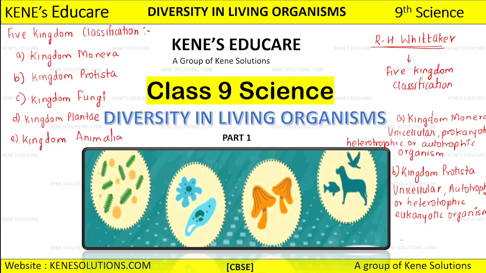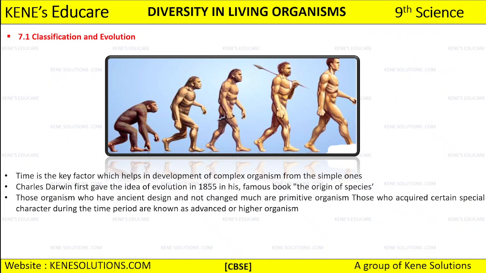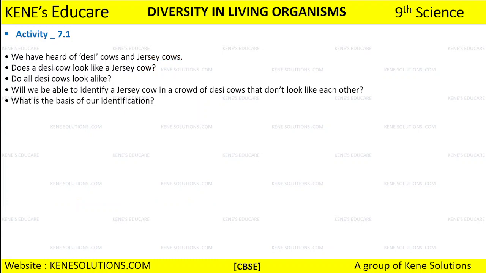I don't know if I can complete it here. I'll write Kingdom Animalia here. Please take a note of Kingdom Monera and Kingdom Protista because I'll have to clear it on the screen, or else I can write somewhere.